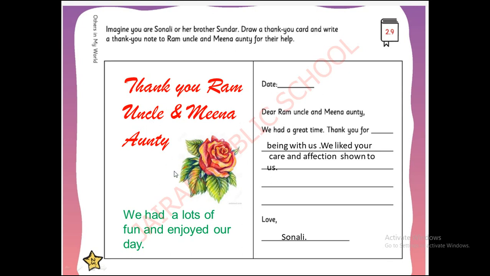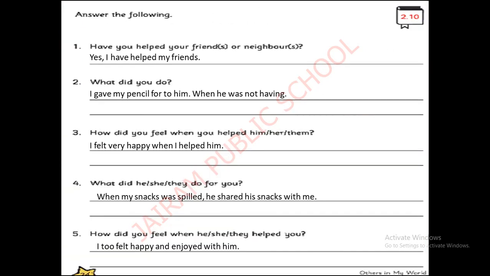So they are saying thank you. We had a lot of fun and enjoyed our day. Like this, who is saying it now? Sonali is writing a letter to Ram uncle and Meena auntie. At last, with love, you can write your name, because Sonali is writing the letter to uncle. So she is writing her name. Super. Next one.